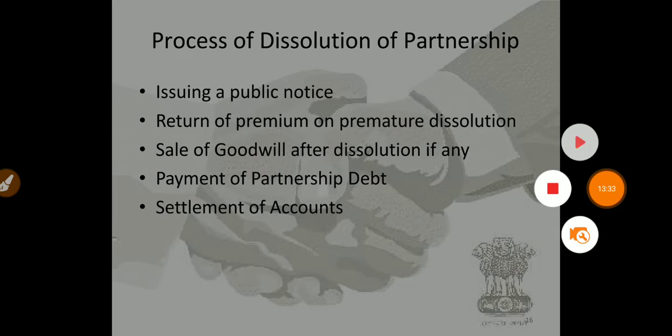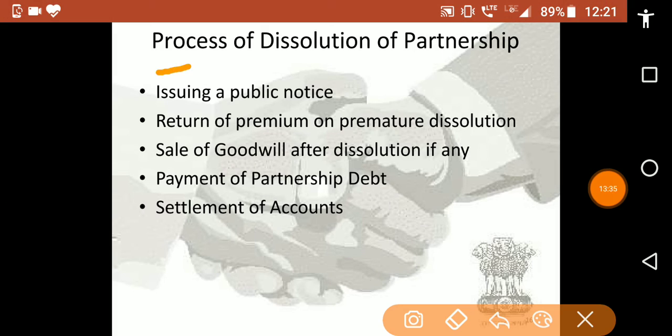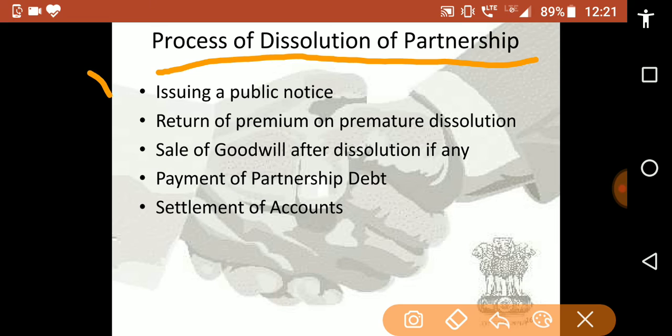So let us see the process of dissolution of partnership. First is issuing a public notice. Second is return of premium on premature dissolution.